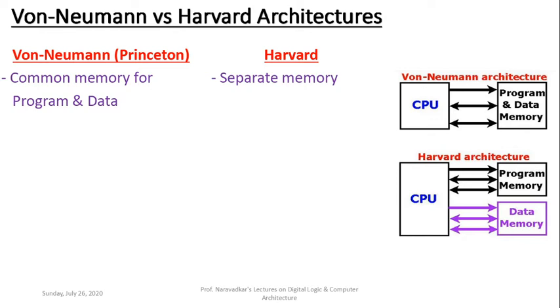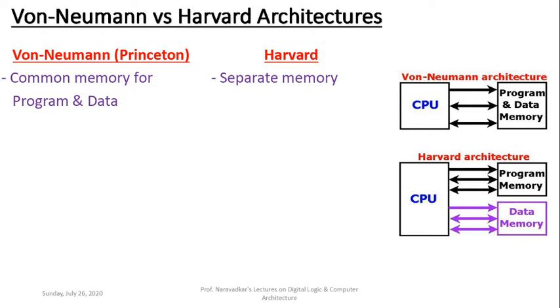Program, that is a set of instructions, is stored in program memory, and the data we want to process, or the result data generated after processing, is stored in data memory. So separate memories exist in Harvard architecture, and a common memory exists in von Neumann. This is the first difference.